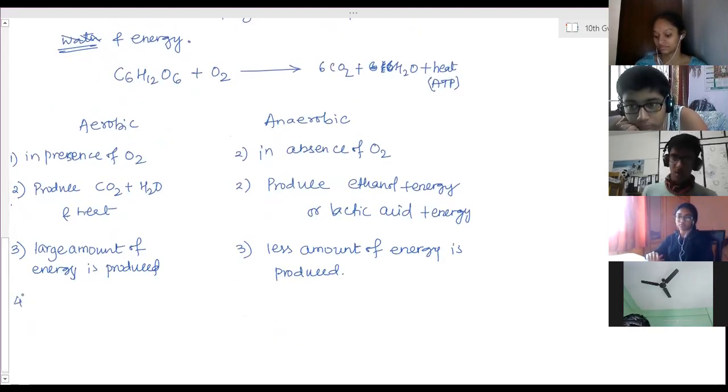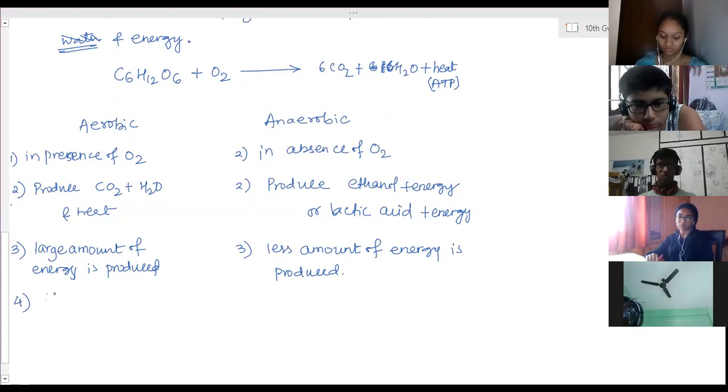One more point: complete breakdown of glucose takes place in mitochondria.